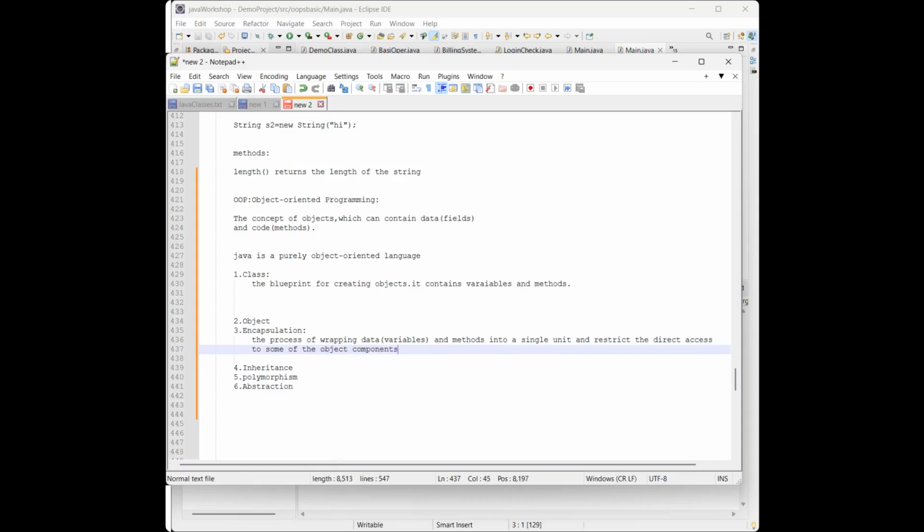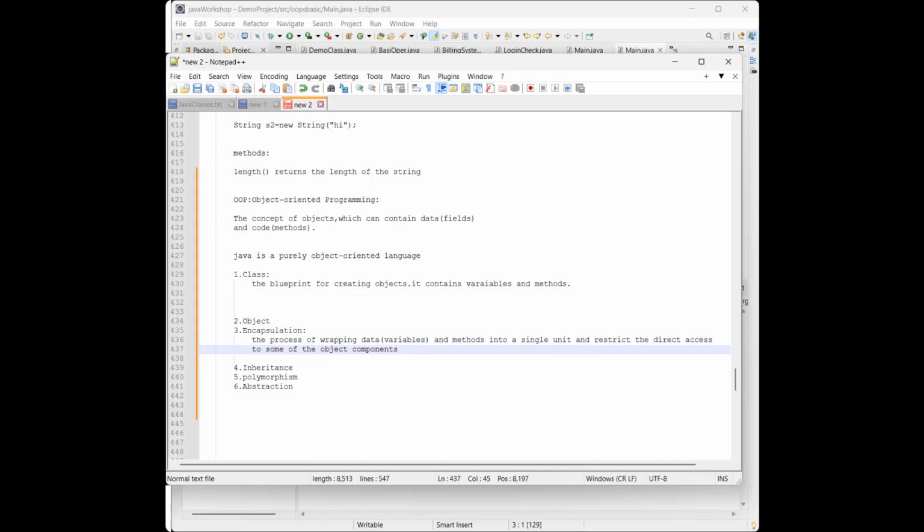So it's like wrapping the entire variables and the methods of that particular class into a single unit, and we will allow some restrictions to some object components. The major goal of this encapsulation is to hide the internal details, any security details, for security from outside access.